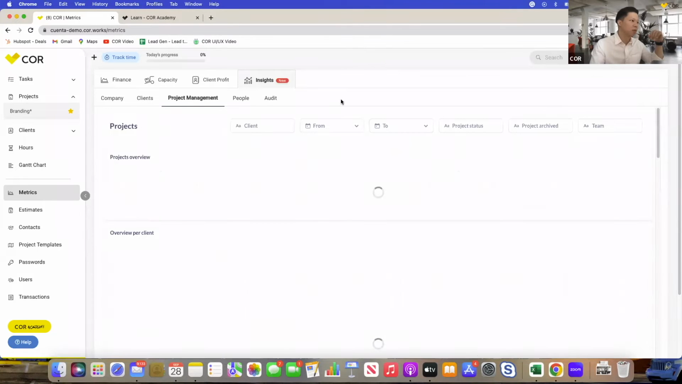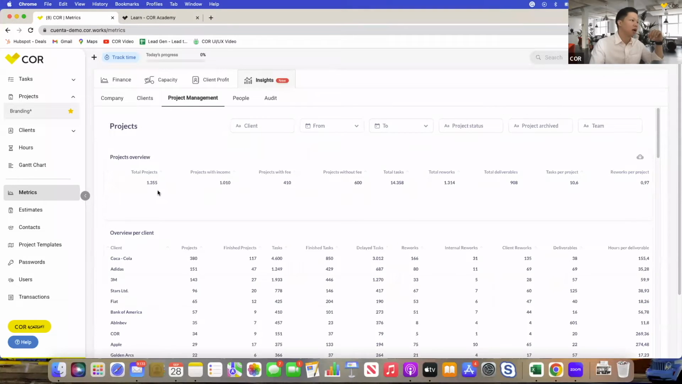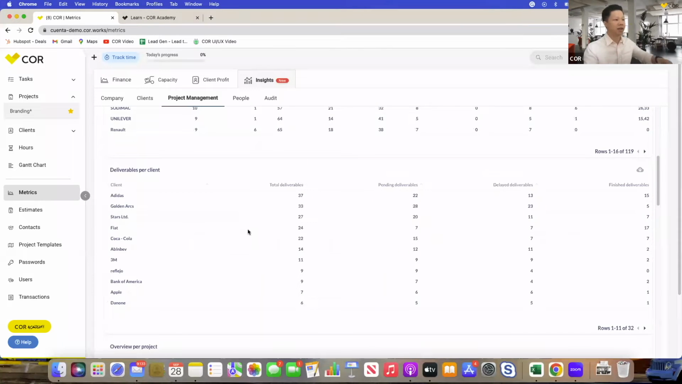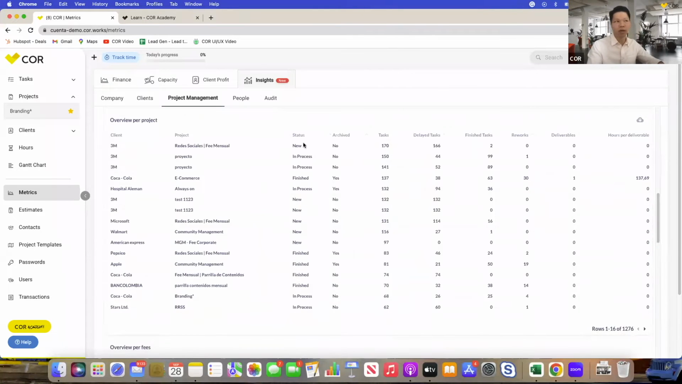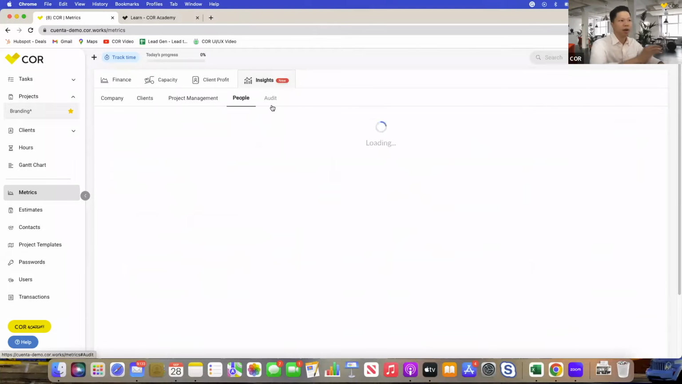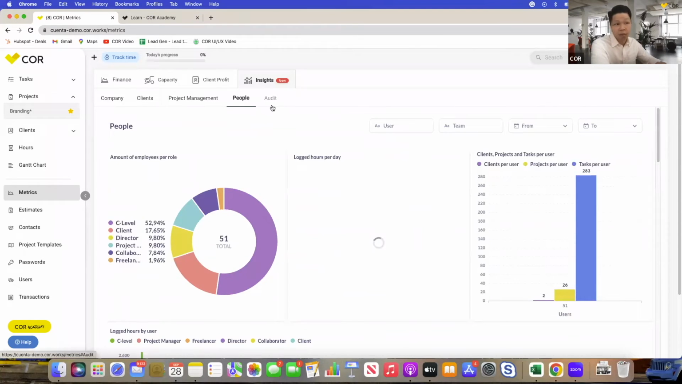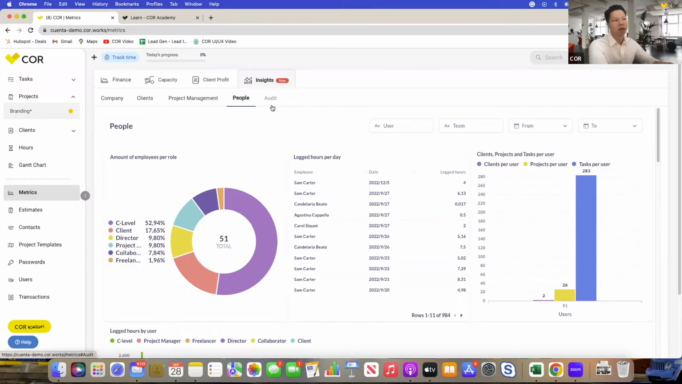In the project management tab, you'll see a project overview: how many total projects, how many projects with income, projects with fee, without fee, and total tasks. All of this data and insight is available to you very quickly, which is quite a contrast to what we saw in the industry in the past. Typically, whether it's a robust team or even a small team, you would have to go to a person or a specific team to request all of this reporting, and it would take some time. And by that time, all this reporting would be quite irrelevant because it's data from a week ago or something like that, right?